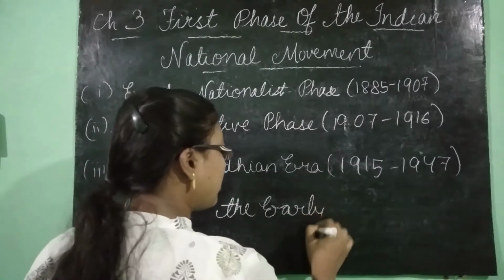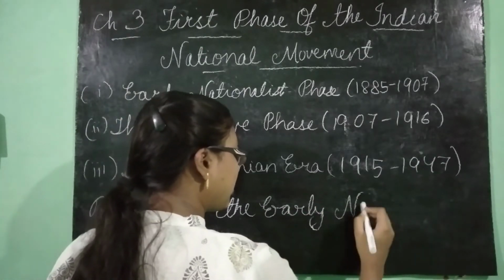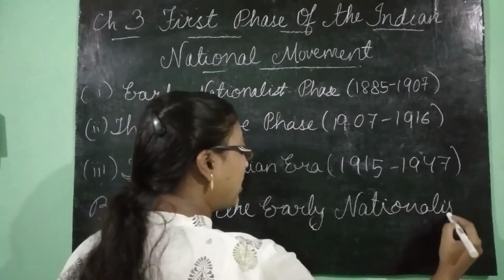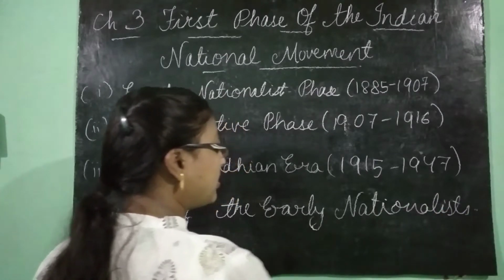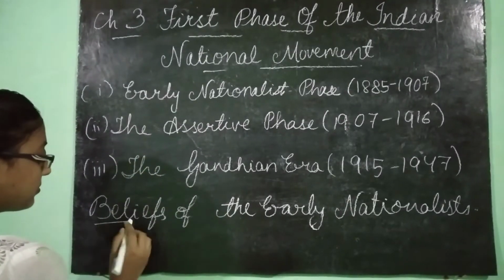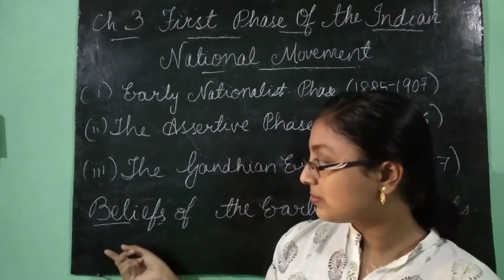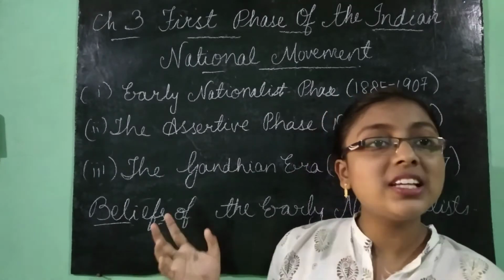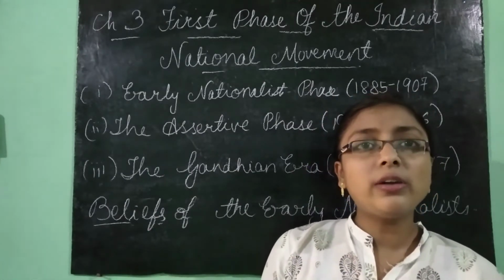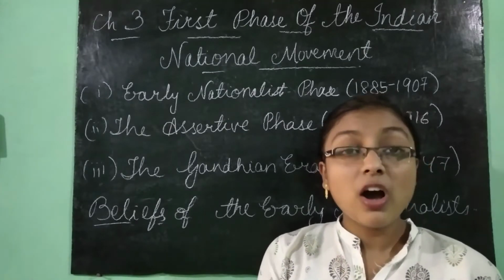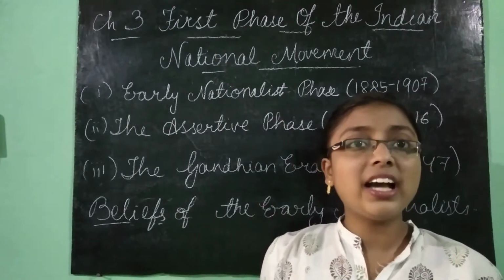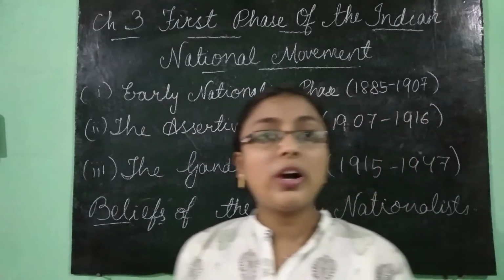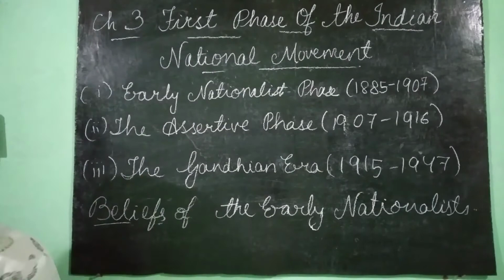early nationalists. Okay. Now we will do the beliefs of the early nationalists. So, beliefs of the early nationalists. What does it mean? It means what were their aims and what were their objectives, or what ideas they had. Okay. So now let's know what they are one by one.